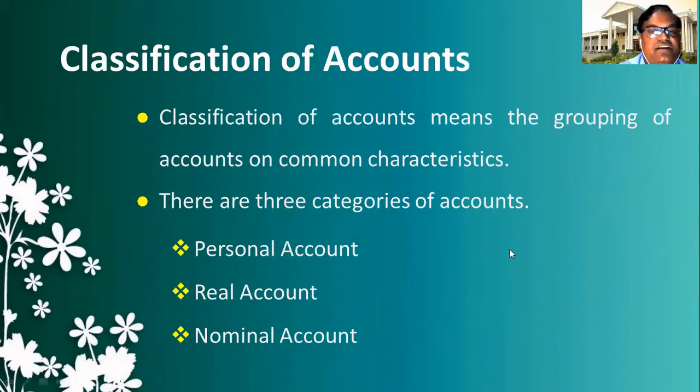Next, the classification of accounts. How are you going to classify the accounts? You know that in accountancy, we classify or group the accounts on the basis of common characteristics, common features. So similar nature transactions are classified into groups, and those classifications can be categorized into three types. There are three types of accounts: personal account, real account, and nominal account. These are the three basic accounts we deal with in accountancy. Now let us see what these are.